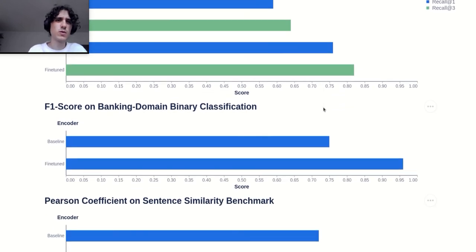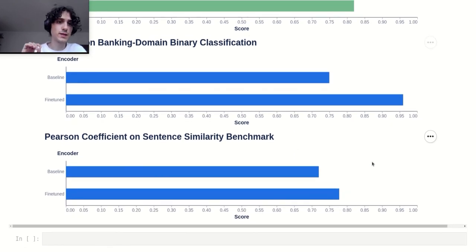Let's now take a look at an on-domain, so a banking domain, binary classification task, where we assess the quality of the embeddings by performing classification with them, with the dot product. The F1 score for the baseline is around 75, and for the fine-tuned encoder over 95. So here we have on-domain a 20 points increase.